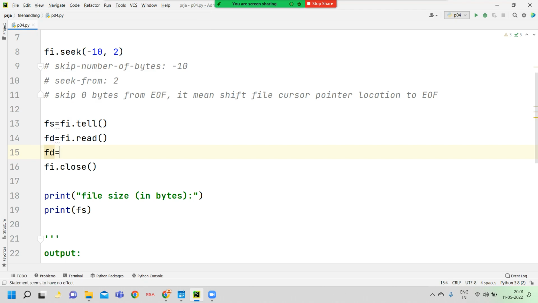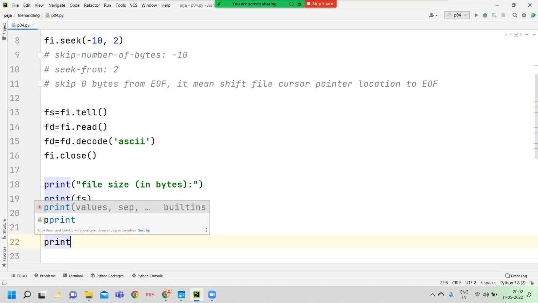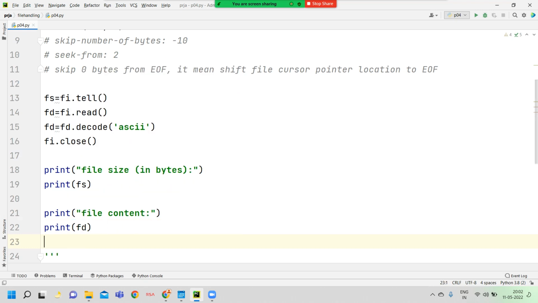Next, this file content is always found in binary format. So here we want to convert binary format into string format with the help of the decode function: fd dot decode, and here we mention ASCII. Finally we display the file content: print fd.